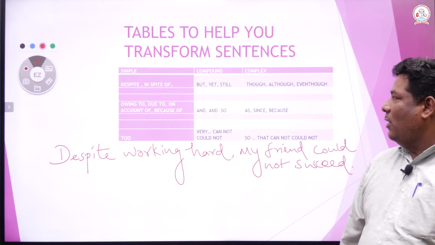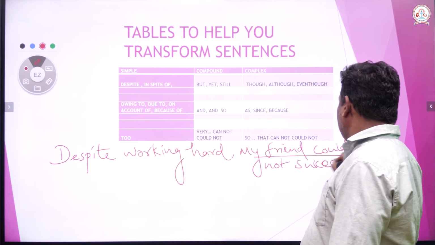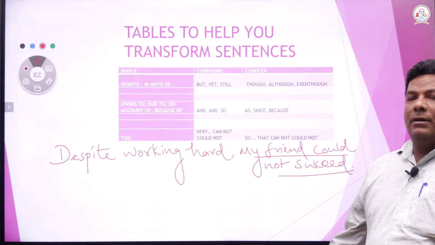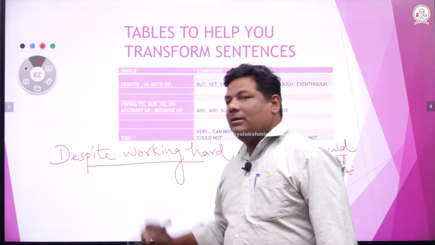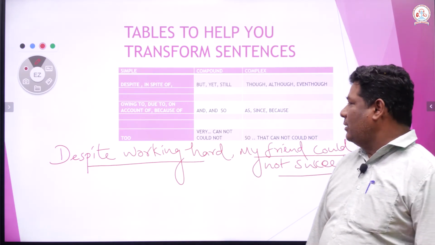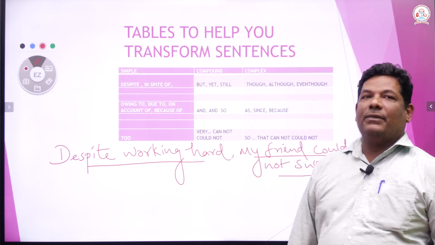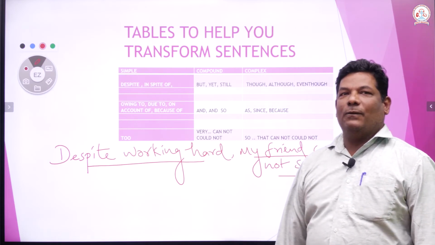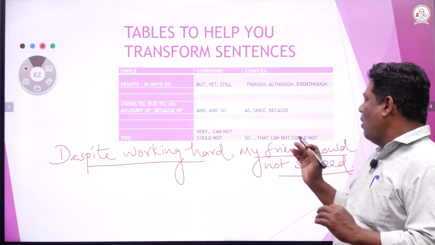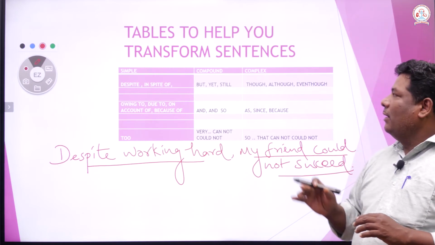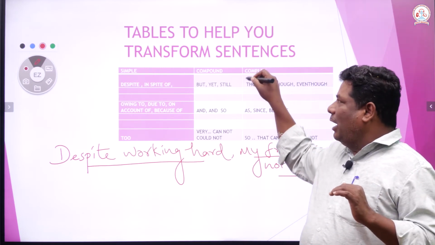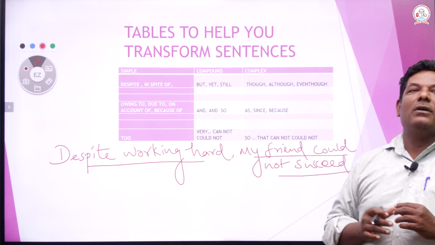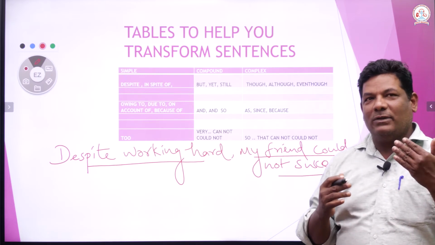It's a simple sentence because it has only one main clause and one phrase, right? Therefore, it is a simple sentence. They will ask you to change it into a compound sentence. Now, first of all, let us try to change it into a compound sentence. So, here this table will help you. I have to use but. You can use anything, but I have to use but when I write a compound sentence.